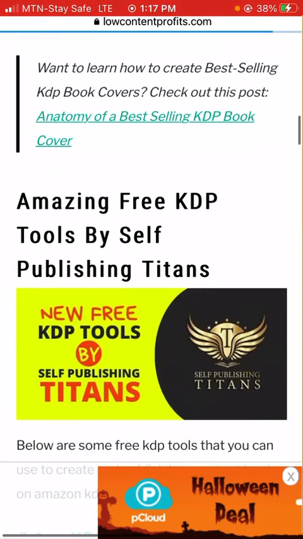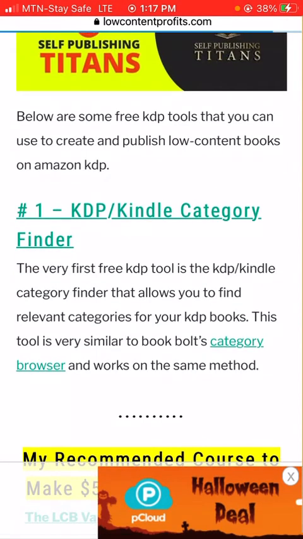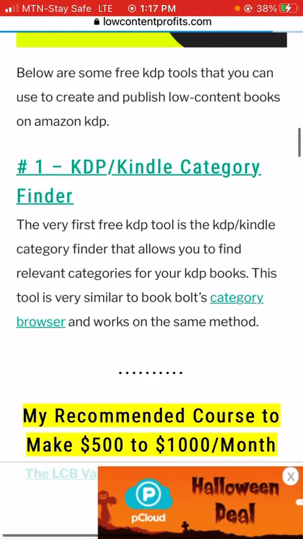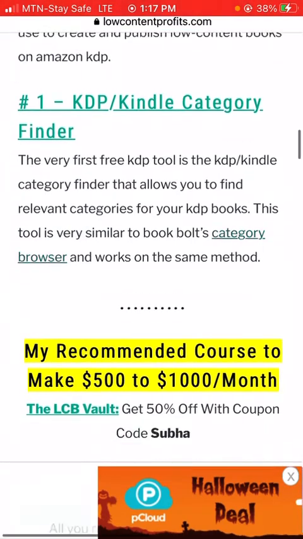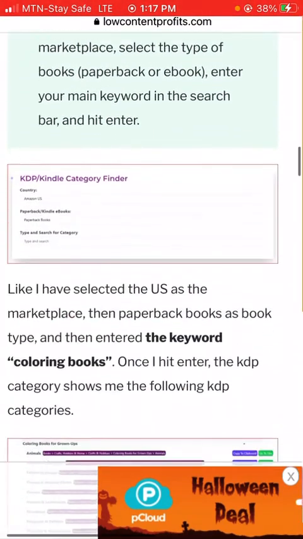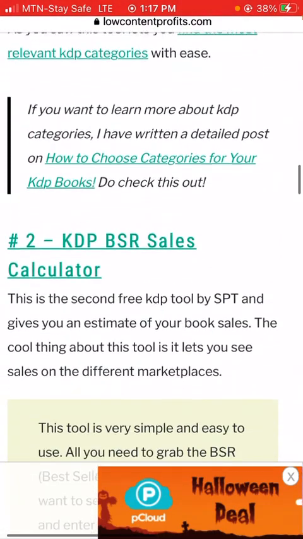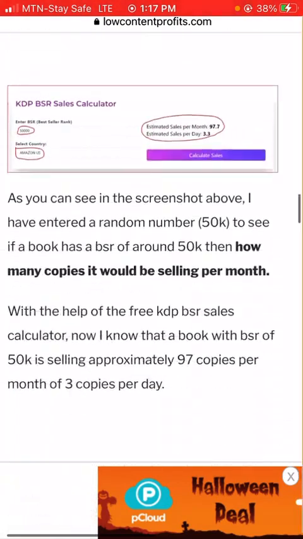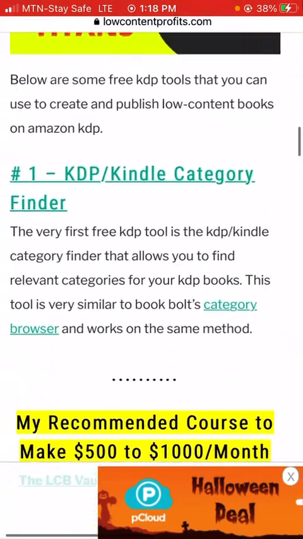KDP/Kindle Category Finder. It says the very first free KDP tool is the KDP/Kindle Category Finder that allows you to find relevant categories for your KDP book. This tool is very similar to the BookBolt category browser, and it works on the same method. This is great, guys, and it's actually free. They even have a BSR calculator. Wow, these guys are doing extremely well. All you need to do is click on it and download it. I'm going to be downloading it on my laptop and see how I can use it for myself. You should do the same for your mobile phone if you're doing this on mobile.